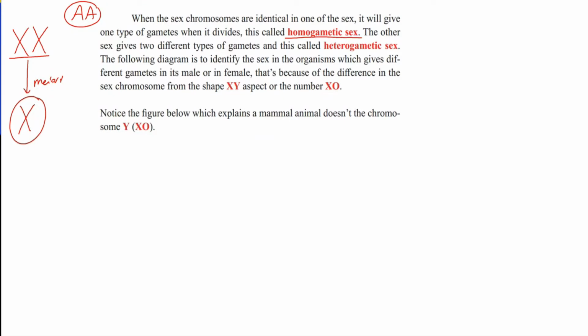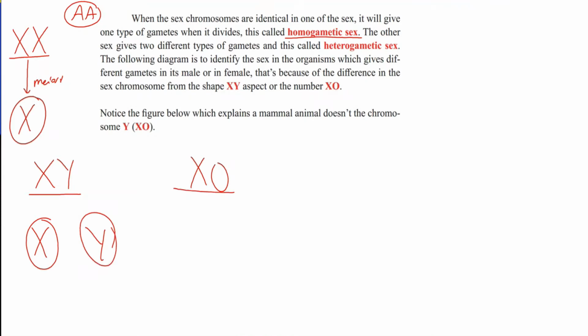The other sex gives two different types of gametes, and it can be XY or XO. In XY, we can see that the chromosomes are not the same. It is hybrid, so it gives two types of gametes, X and Y. About XO, this O does not mean a zero chromosome, but that one chromosome is missing. So one of the gametes receives the X chromosome, while the other gamete does not receive the X chromosome. So it can also produce two types of gametes.